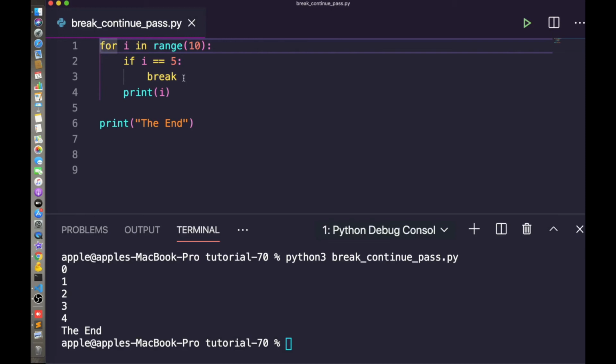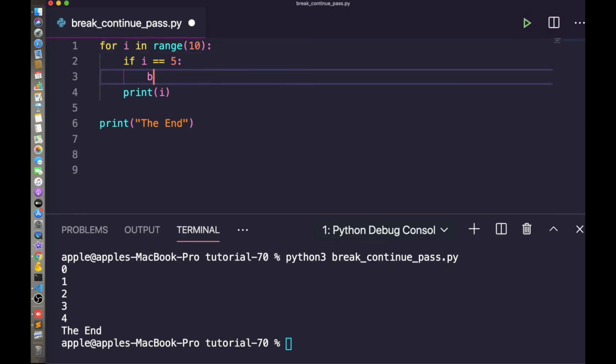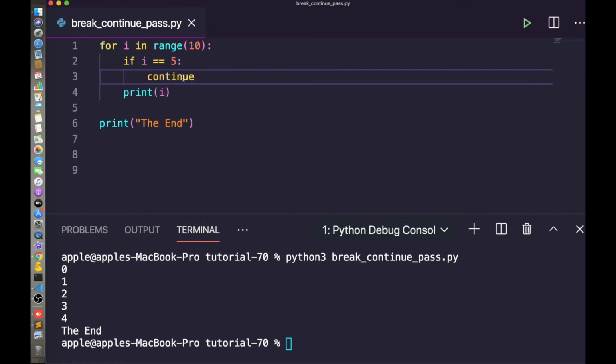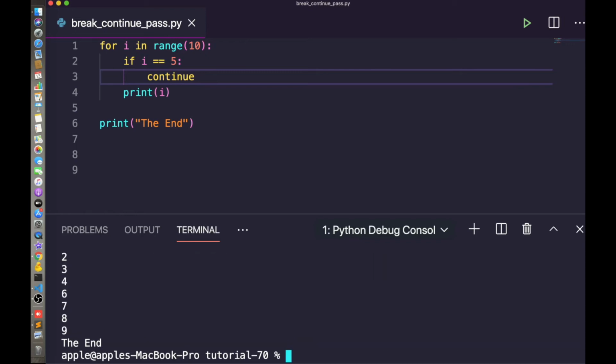Let's write the continue statement instead of break. Okay, let's write here continue. So let's execute and see the result. Here it is. Here is printed 0 1 2 3 4 6 7 8 9. Okay, so 5 is missing here in the list.